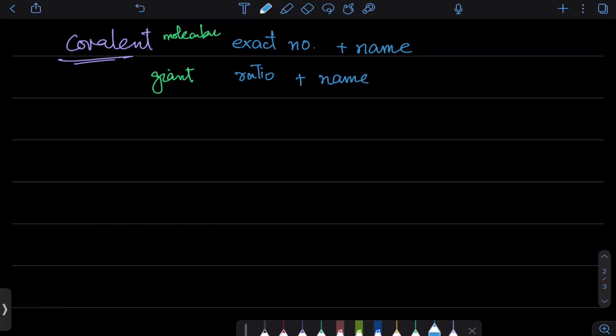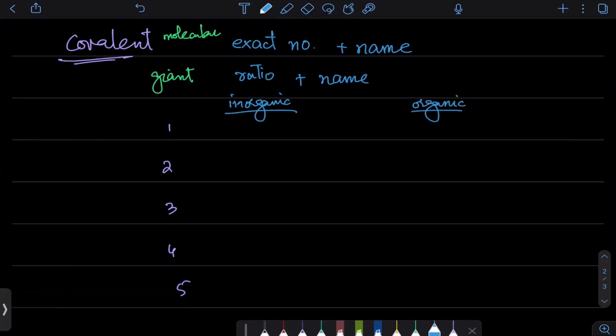How do we exactly name them? तो हमारे पास counting होती है. So let's count. 1, 2, 3, 4, 5. How will we name it? In inorganic chemistry and organic chemistry, the counting is thoda sa different.